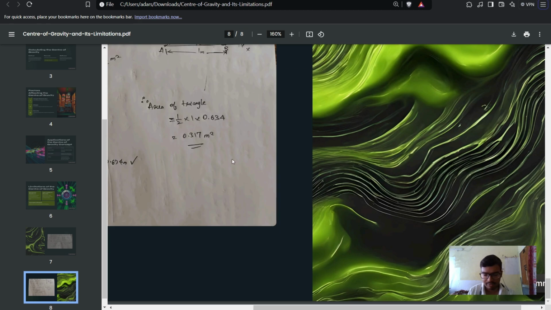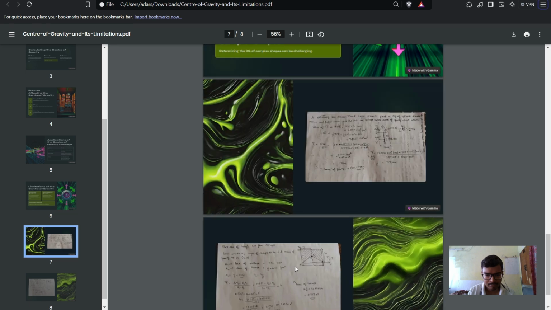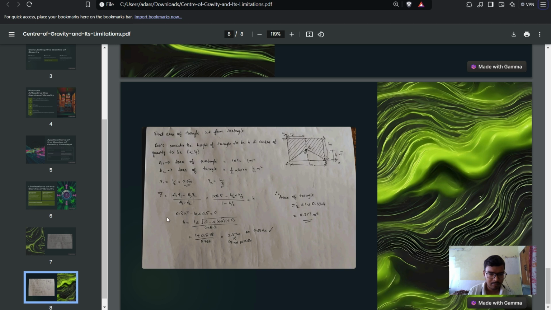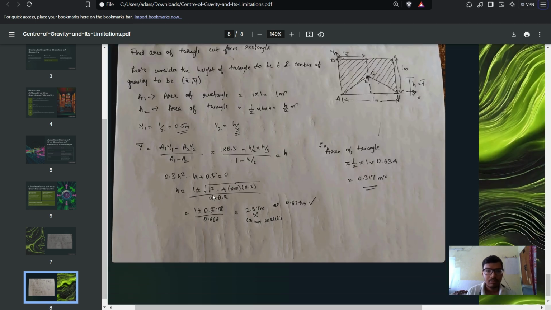And here we come to the next problem. Finding the area of a triangle cut out from the rectangle. This is a formula where we do reverse engineering, basically just reversing the steps. Instead of adding, we'll subtract, and we'll divide the figure in the respective manner. First, we'll find the area of the rectangle, which is 1 into 1 is 1 meter square, and the area of the triangle.